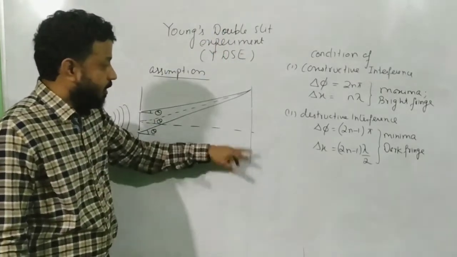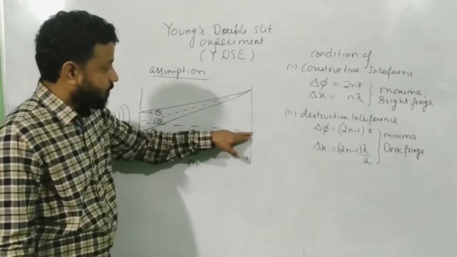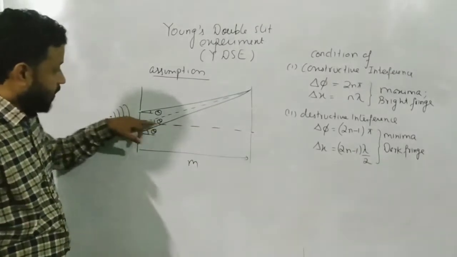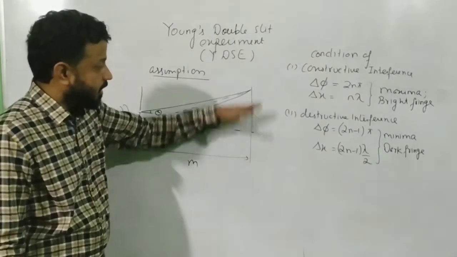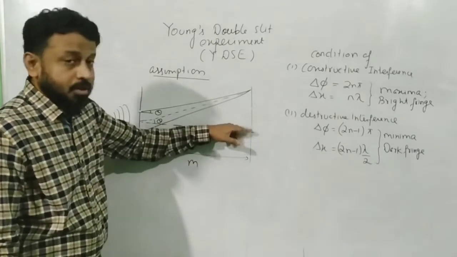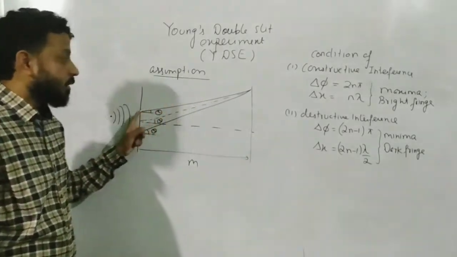We remain very close to it. From the midpoint of the screen, we are very near. We don't go very far away. Why are we very near? What is the importance of that? The importance of that is that it will appear in the derivation.